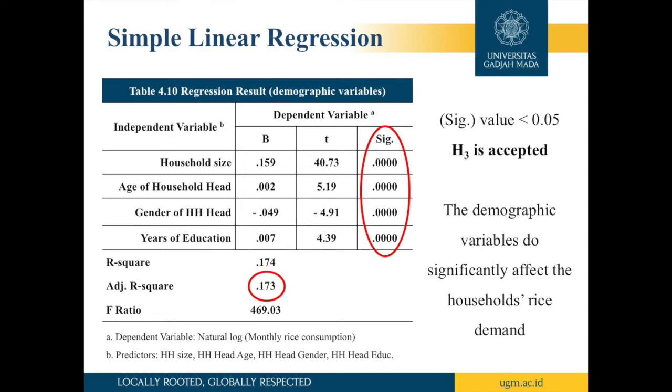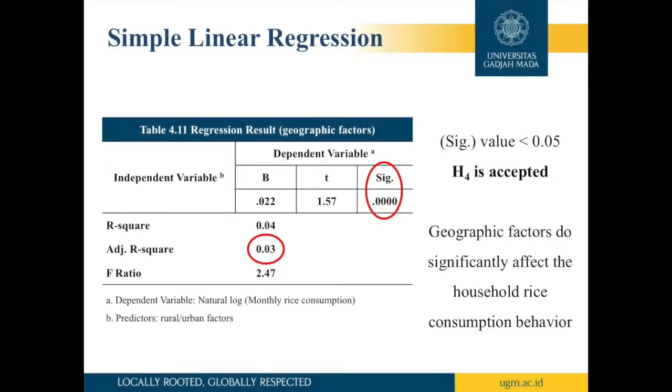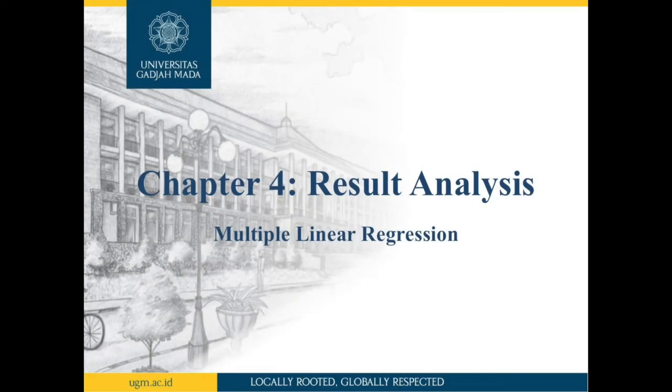Hypothesis 3 is accepted. The adjusted R-square also shows that the geographic factors are positively related with the household rice consumption by 3%. Therefore, by having a positive coefficient and a significance value of 0.000, we may conclude that there is a positive and significant relationship between the geographic factors and the household monthly rice consumption. Hypothesis 4 is accepted. Chapter 4, Part 3.